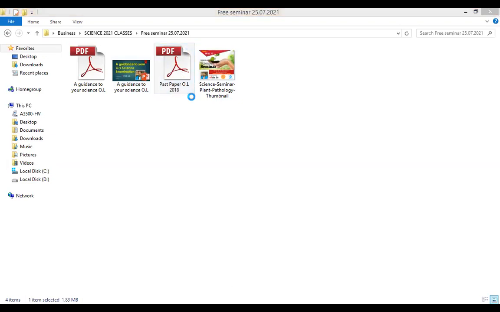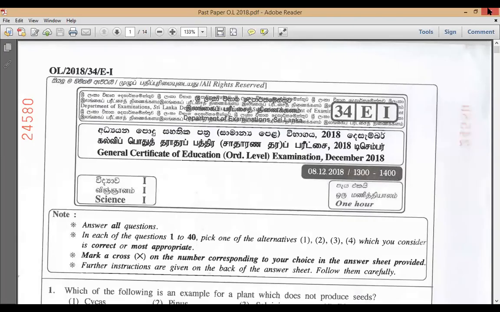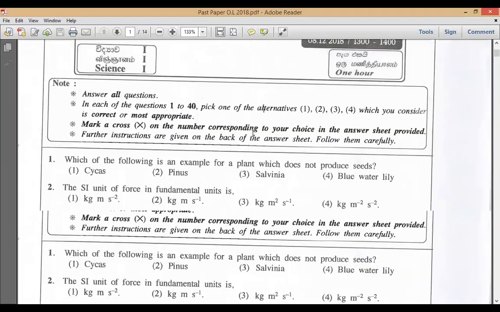Now, can all of you see this paper? Both of you, can you see this paper? No, sir. Can't you see the sharing? We can see your computer, sir, but not the paper. Okay. Now? Yes, sir. Okay. Now can you see? Yes, sir. Okay. So what is the paper that you can see here?